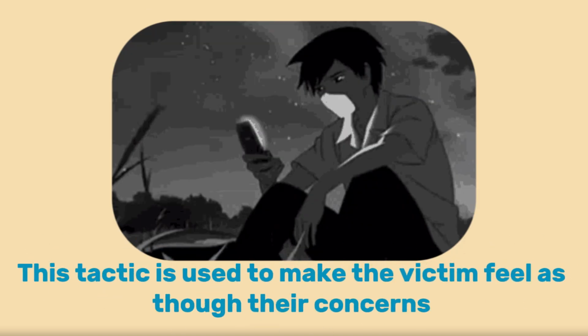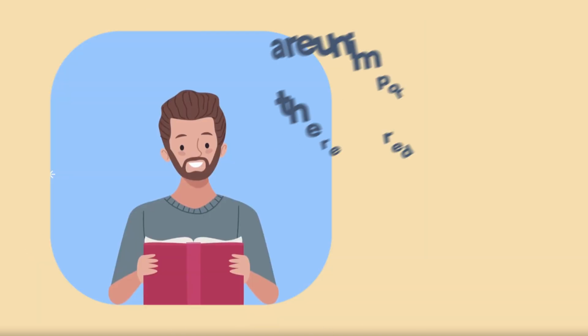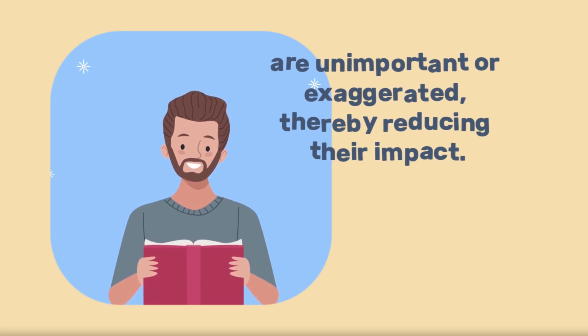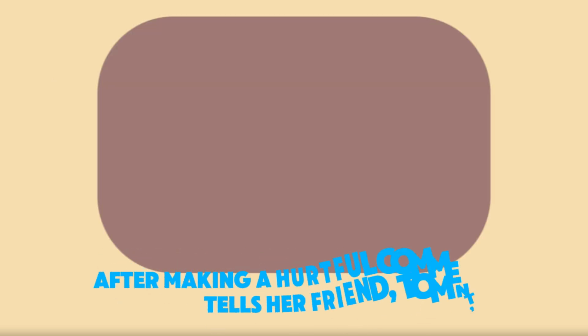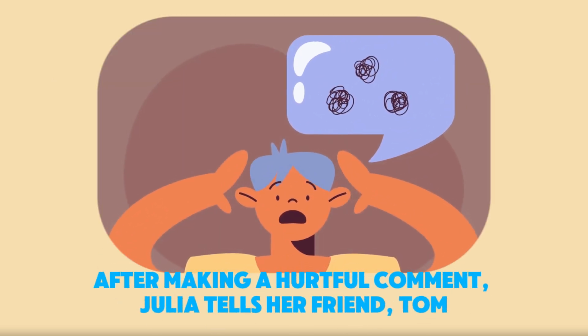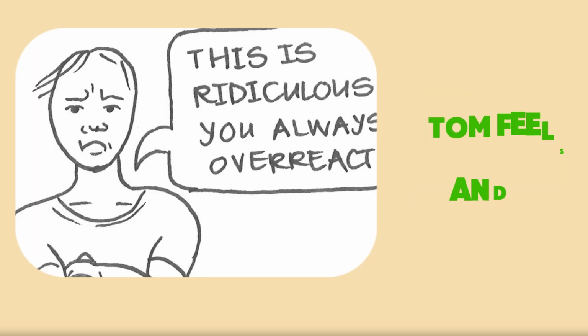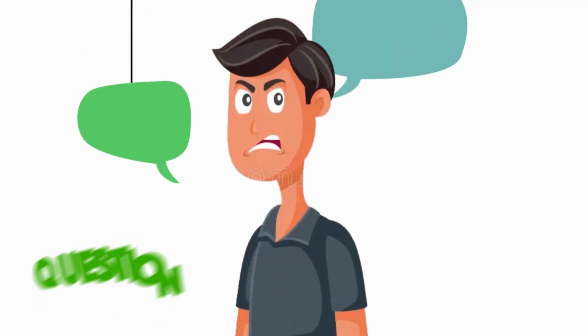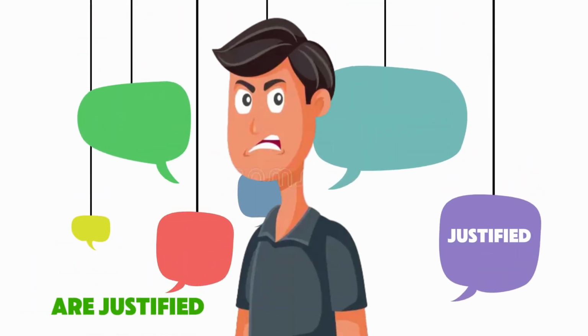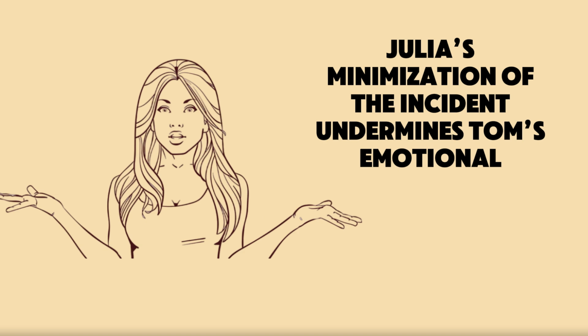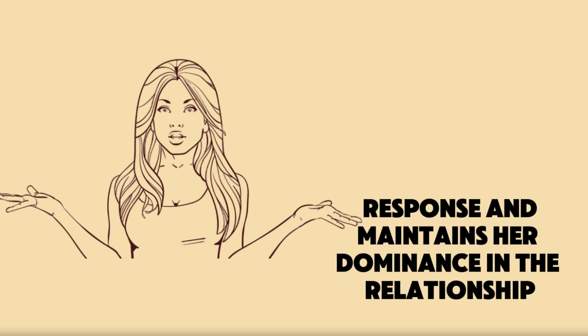This tactic is used to make the victim feel as though their concerns are unimportant or exaggerated, thereby reducing their impact. After making a hurtful comment, Julia tells her friend, Tom, that he's overreacting and it was just a joke. Tom feels invalidated and begins to question whether his feelings are justified. Julia's minimization of the incident undermines Tom's emotional response and maintains her dominance in the relationship.